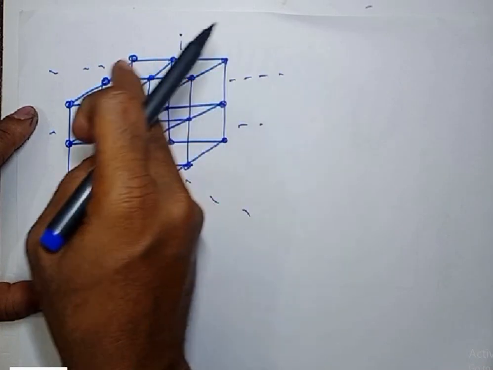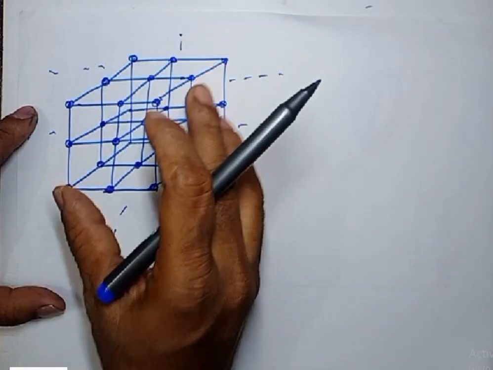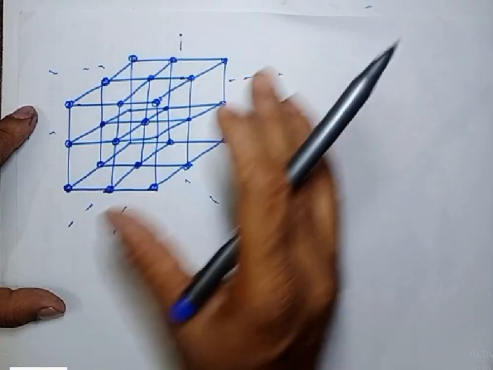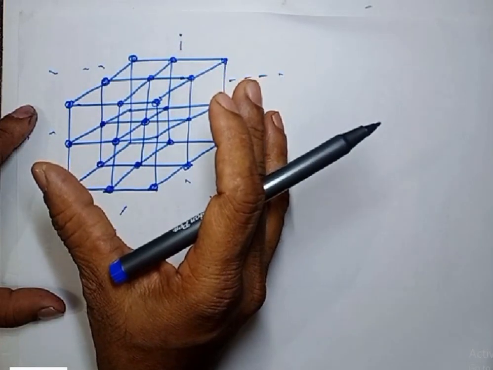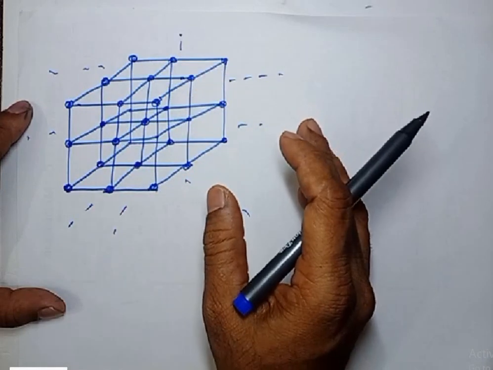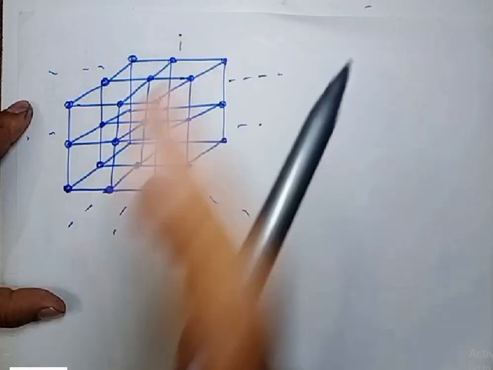So the imaginary points, an infinite number of points arranged in a definite order in three dimensions, when you join the adjacent points using straight lines, that arrangement is what we call a space lattice.